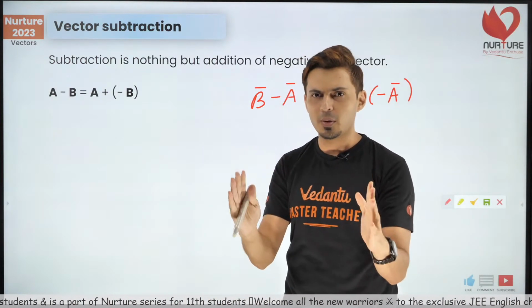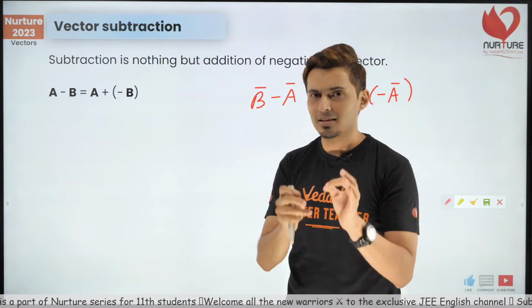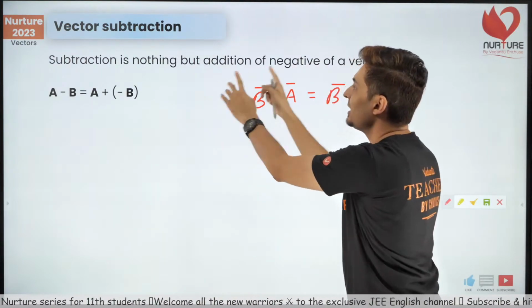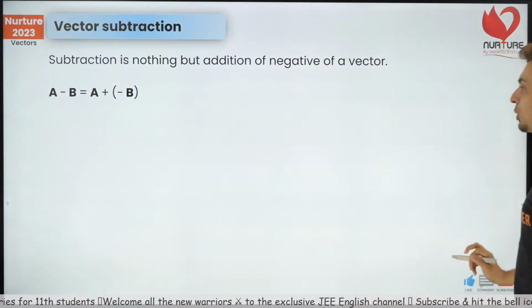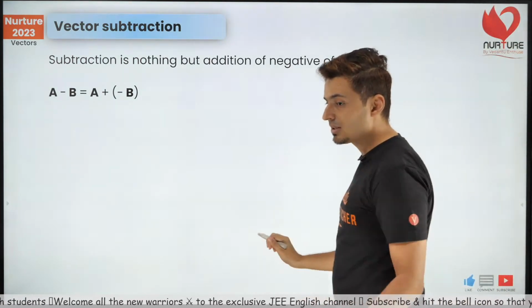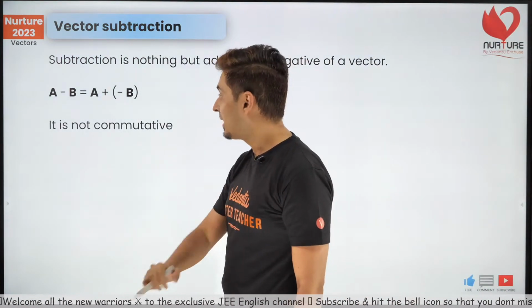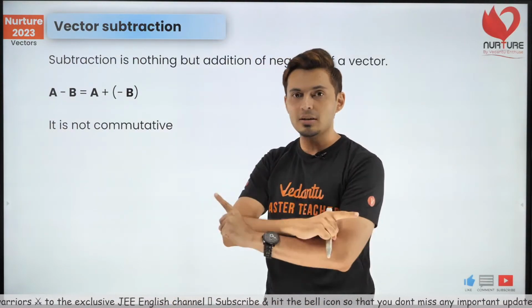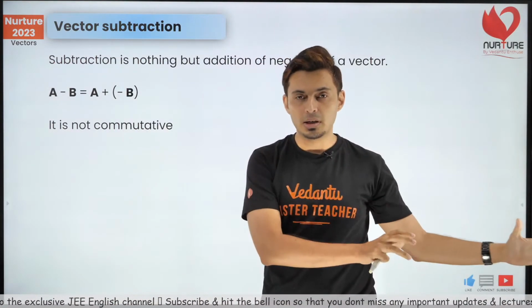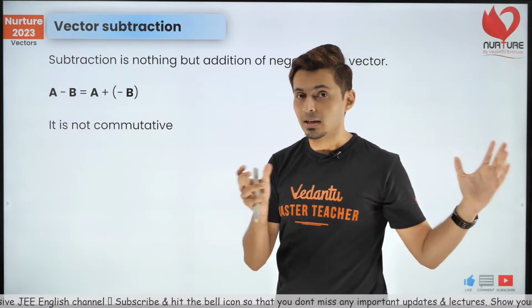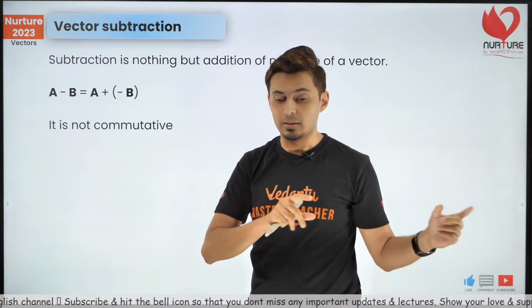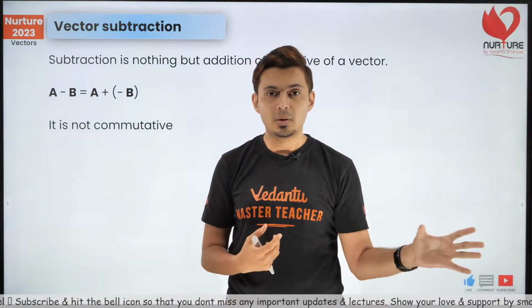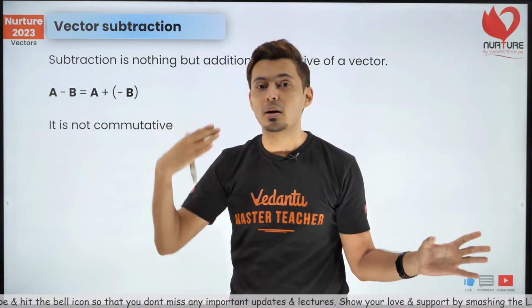Just like you add your vectors, just add it. So vector subtraction is nothing but addition of a negative vector, nothing more, nothing less. But keep this in mind, it is not commutative. Commutative means when you change the order, the final outcome remains the same.